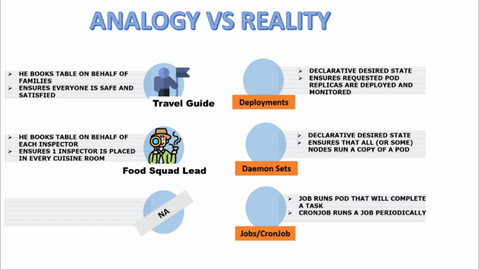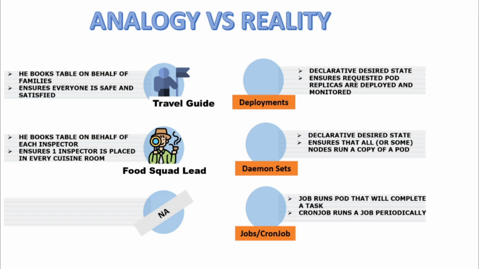The second analogy that we talked about is a Food Squad lead. He books a table on behalf of each inspector. He ensures 1 inspector is placed in every cuisine room. Now that maps in reality to a daemon set. It's again a declarative desired state. It ensures that all or some of the nodes run a copy of the pod. In our example, it's going to be every node, or every cuisine room, that has an inspector placed.